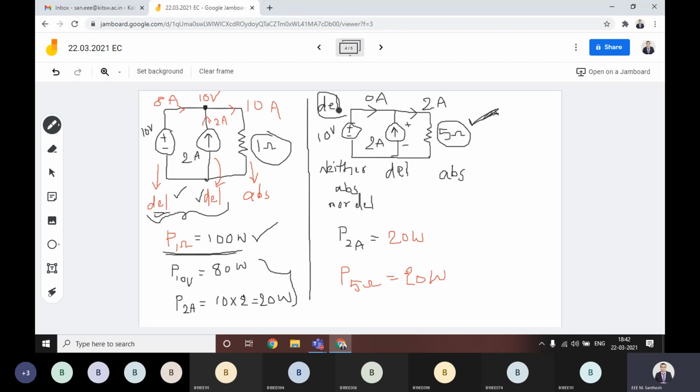Conservation of power will not accept this kind of circuit. For that reason, for making conservation of power hold inside an electrical circuit, sometimes you have to assume this voltage source as an absorbing element or passive element also. That's what I am telling you.